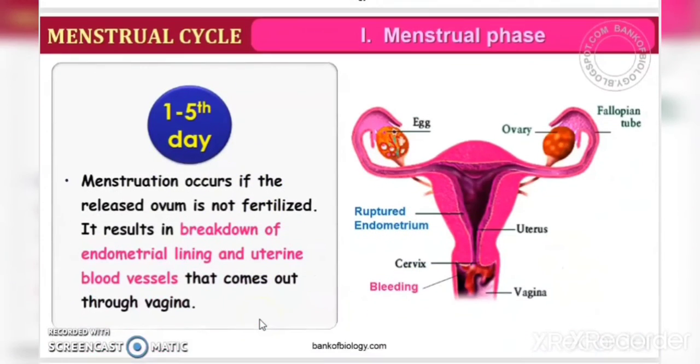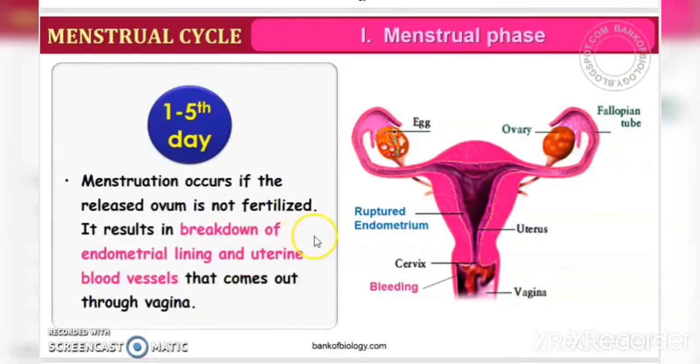Okay, and how does this happen? If the ovum which is released is not fertilized by the sperm, the menstruation process will occur. When there is no fertilization, this will lead to breakdown of the endometrial lining of the uterus.